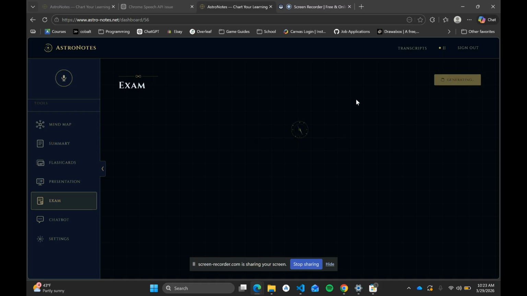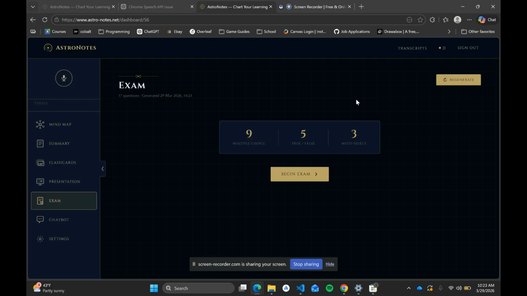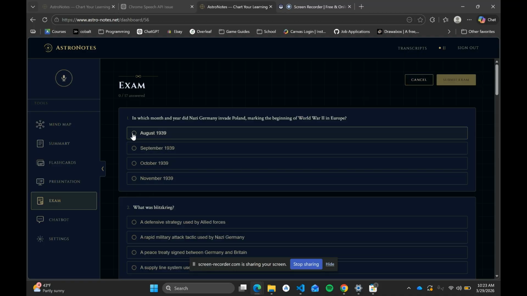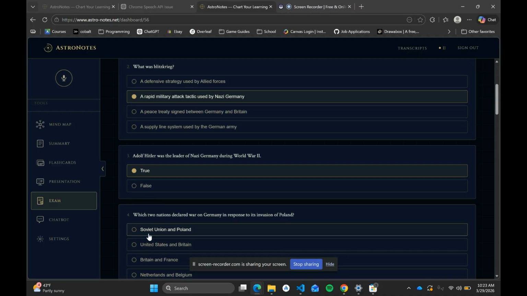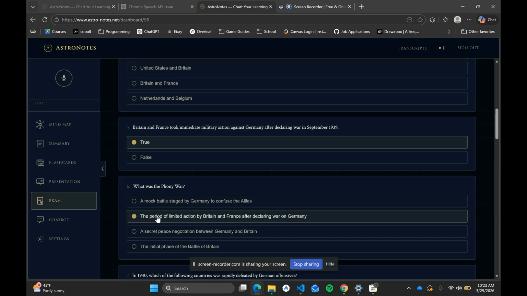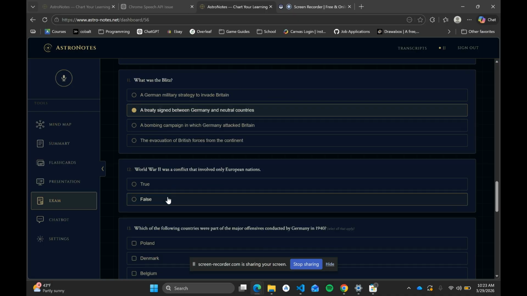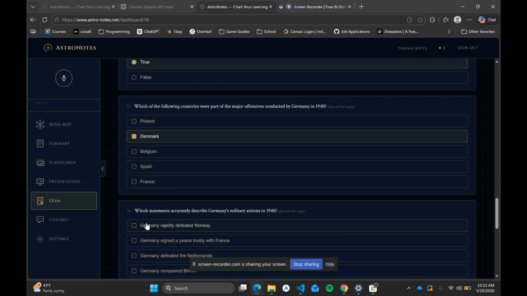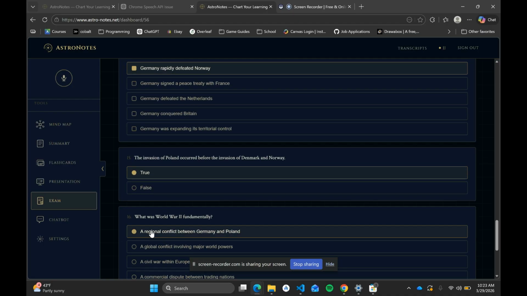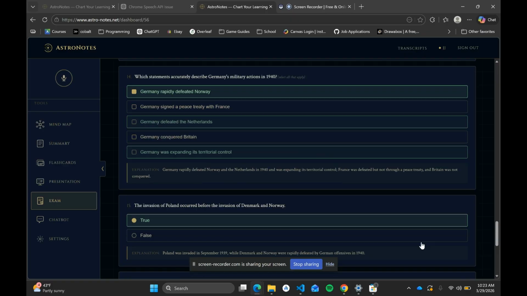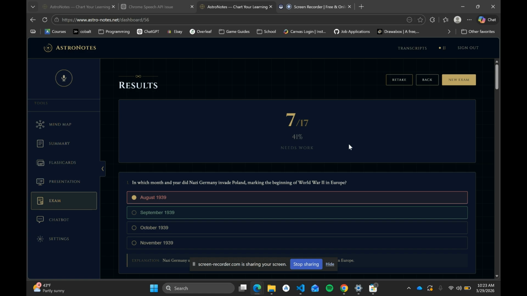We also have an exam tool where it can create an exam that consists of multiple choice, select multiple, and true and false questions. And it'll tell you how many you got wrong and how many you got right to really help test your knowledge and help you prepare for an upcoming exam. So if we fill out all of these questions real quick, obviously, we're not going to do very well. Then we can see exactly how poorly we did.